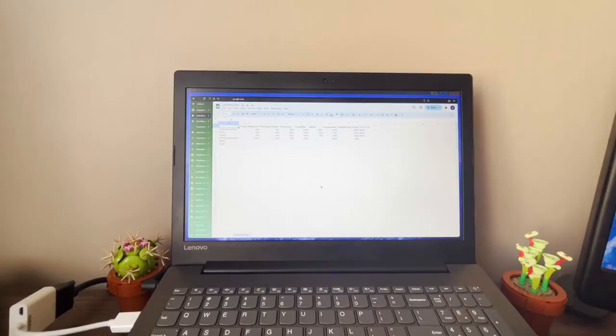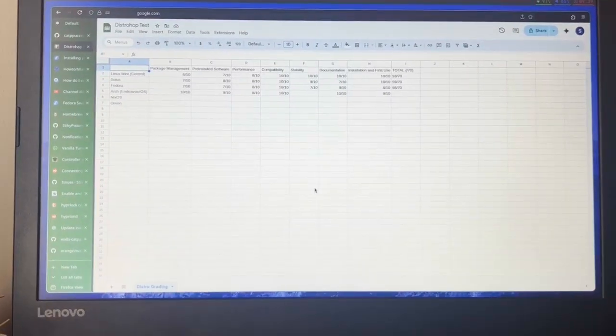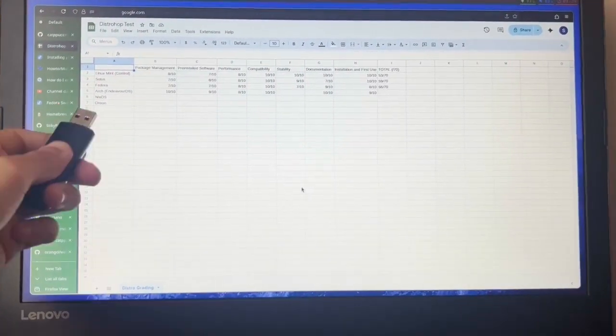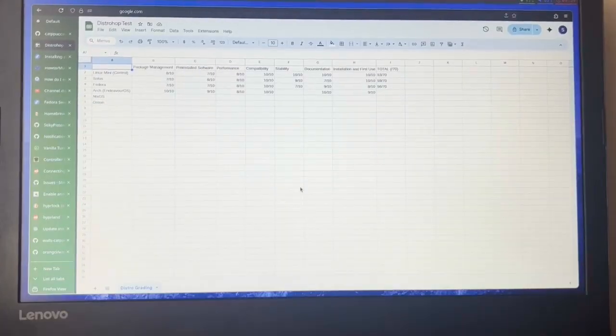This week we installed NixOS and used it. So today we have to finish grading it, and then we're gonna move on to NixOS, which is a very interesting distro. So stay tuned.